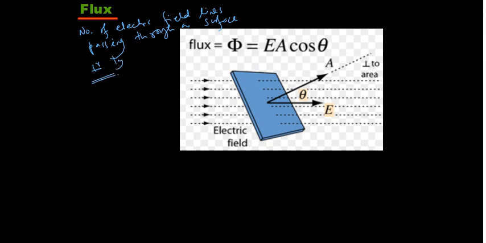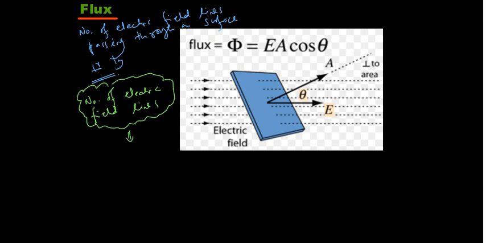Now it's a kind of tricky game that we need to understand. The moment I am saying number of electric field lines, this number of electric field lines is basically the measure of electric field strength. Okay, it is the measure of electric field strength.